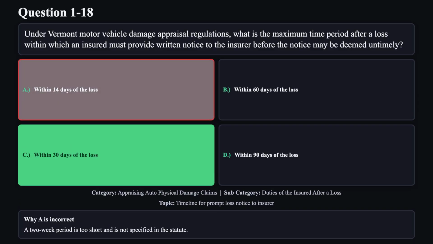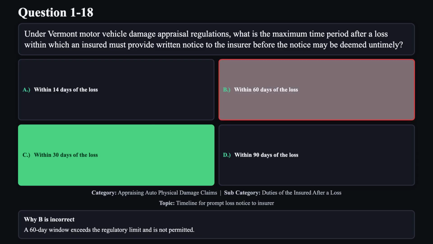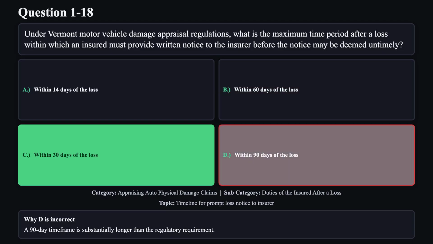Reason A is not correct. A 2-week period is too short and is not specified in the statute. Reason B is not correct. A 60-day window exceeds the regulatory limit and is not permitted. Reason D is not correct. A 90-day time frame is substantially longer than the regulatory requirement.